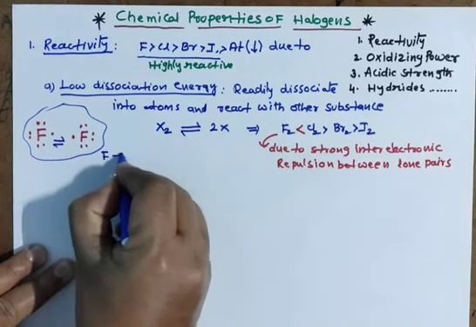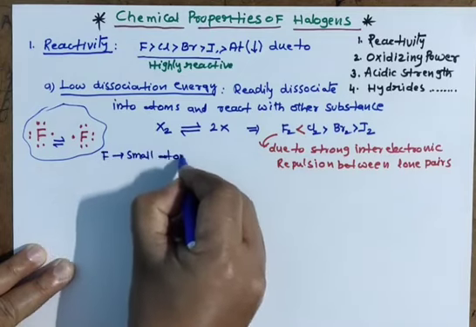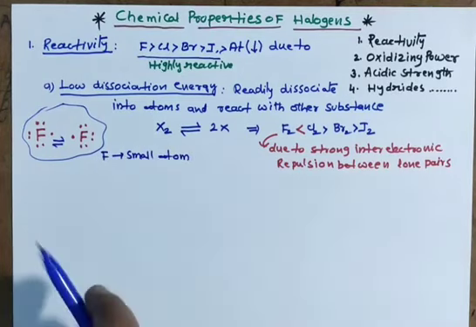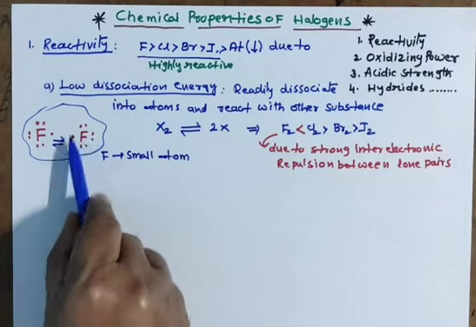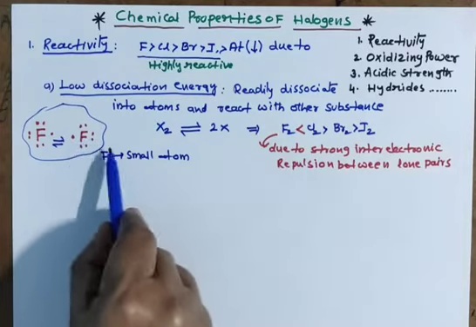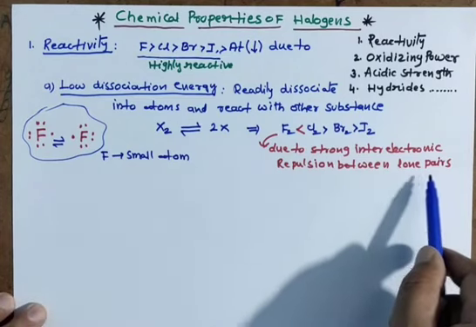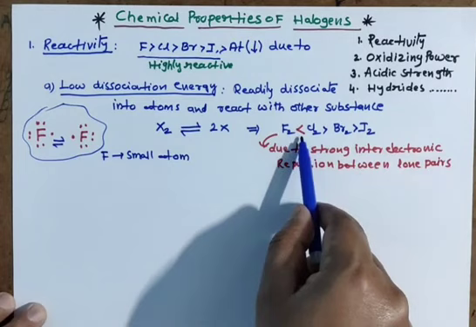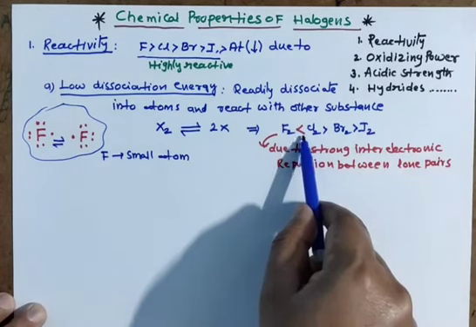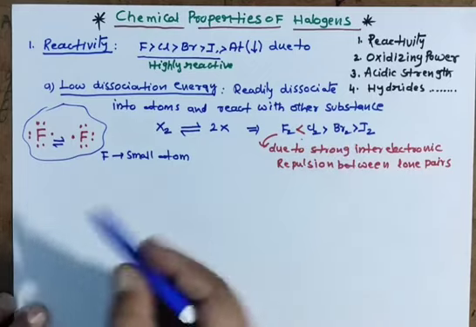Why repulsion is more means fluorine is a small atom in this family. Means volume is less, electrons are more. More the electrons, volume is less, repulsion will be more. Due to strong interelectronic repulsion between lone pairs, fluorine has less ionization, that is dissociation energy, when compared to others. This is the one reason.